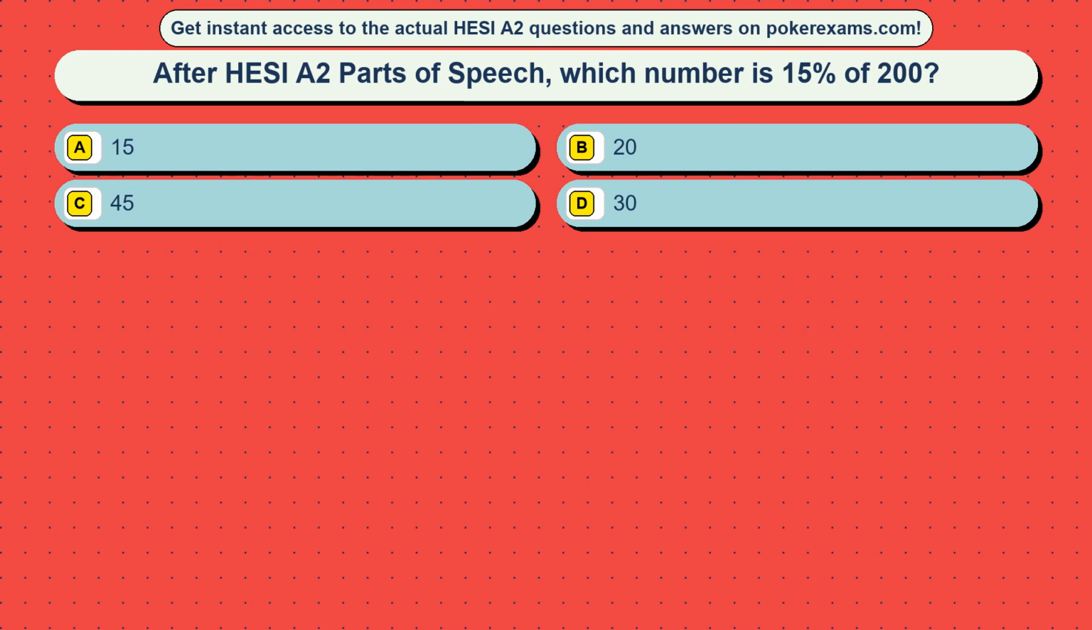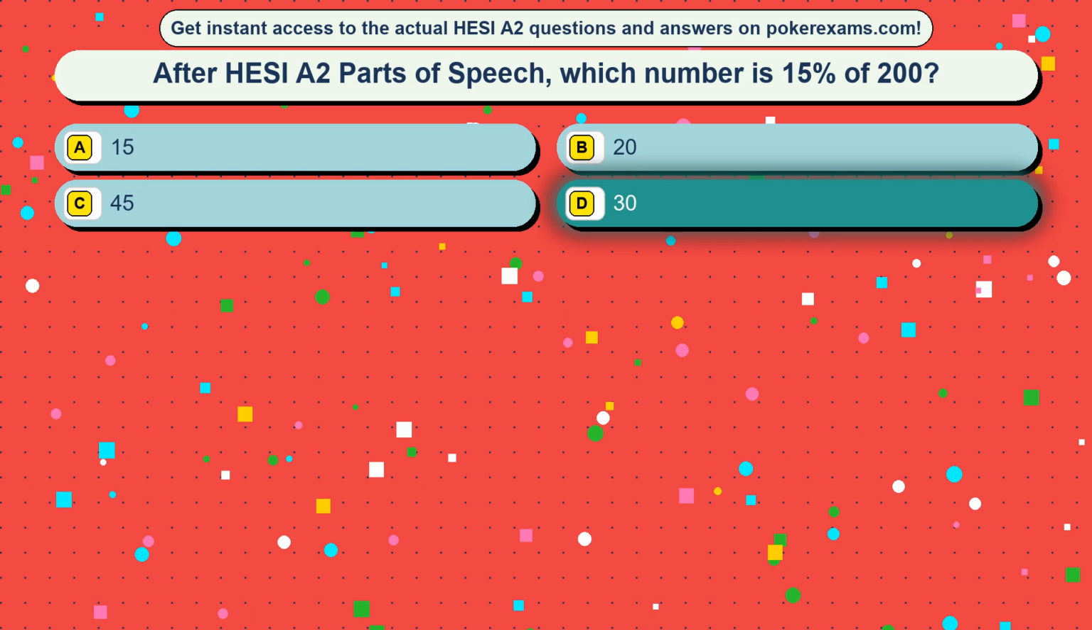Question 46. After HESI are two parts of speech, which number is 15% of 200? Option A, 15. Option B, 20. Option C, 45. Option D, 30. The correct answer is option D, 30.